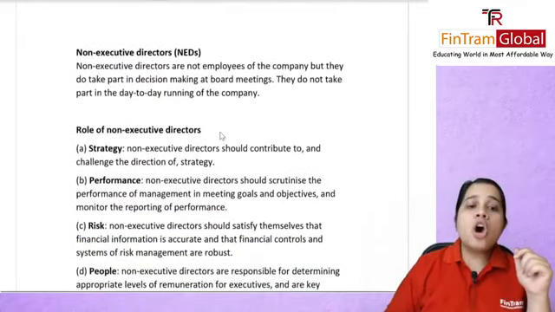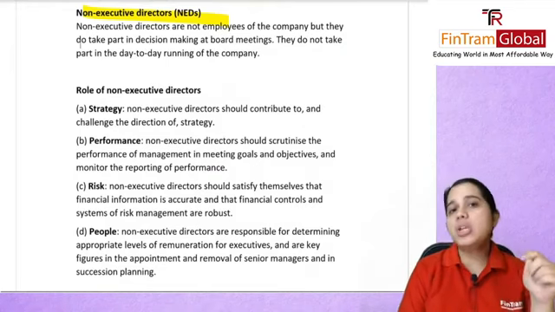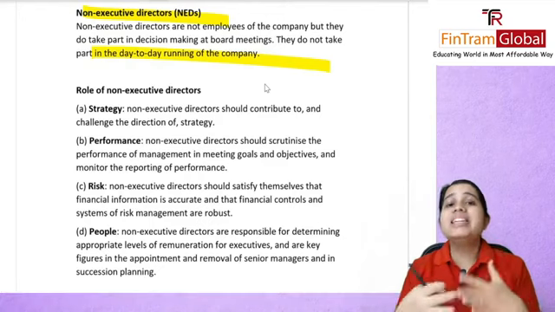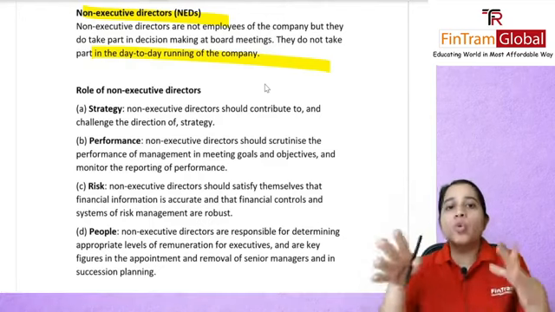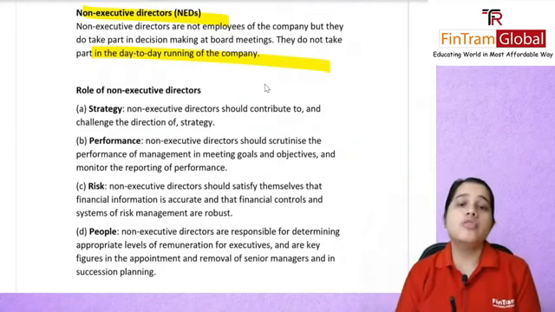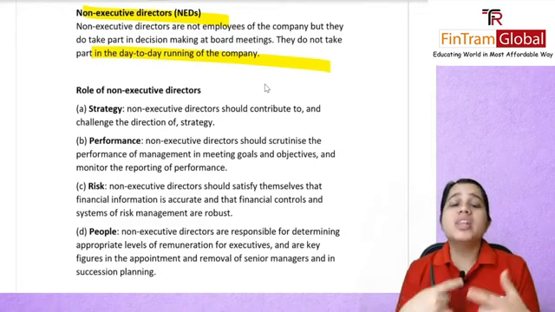Then we have non-executive directors, who are not employees of the company as such, but they do take part in decision making at board meetings. They do not take part in the day-to-day running. They are just seeing how executive directors are doing the function of acting as good stewards, what the overall strategy is, and how they can challenge it.